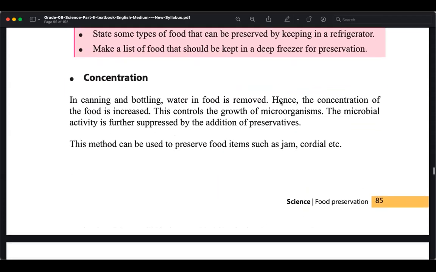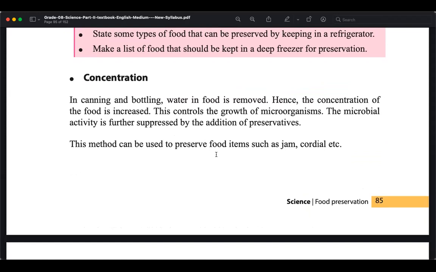Okay, concentration. Concentration is basically where curing and bottling is done, and the water in the food is removed, and then the high concentration food is stored. To do that we can use salt.